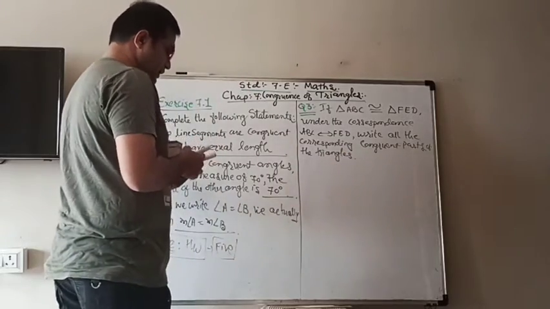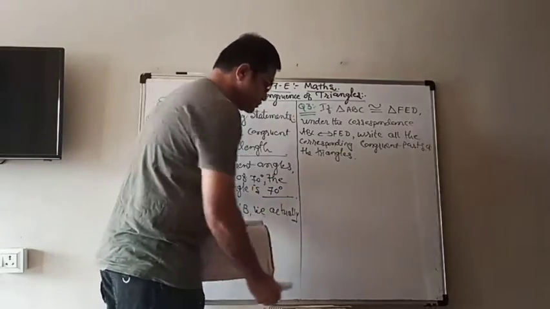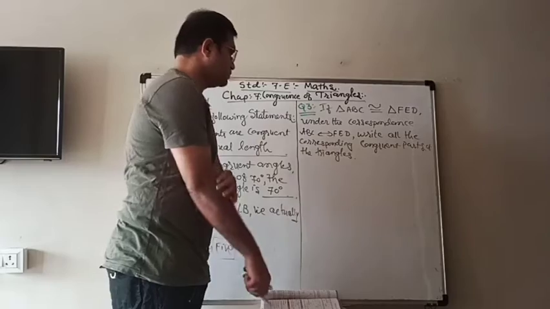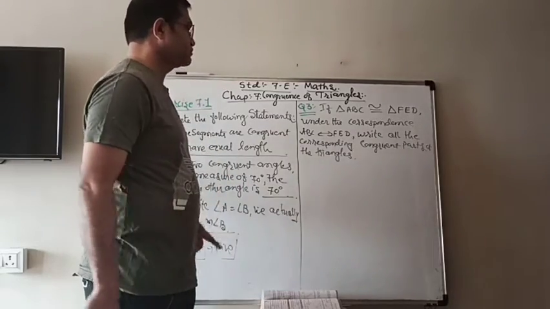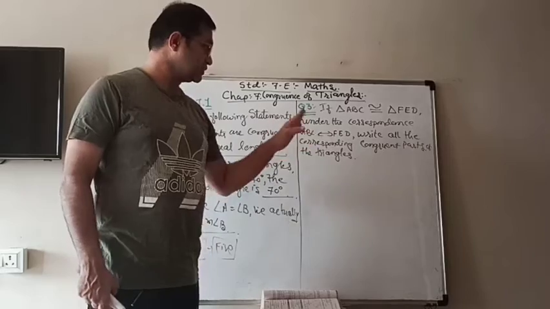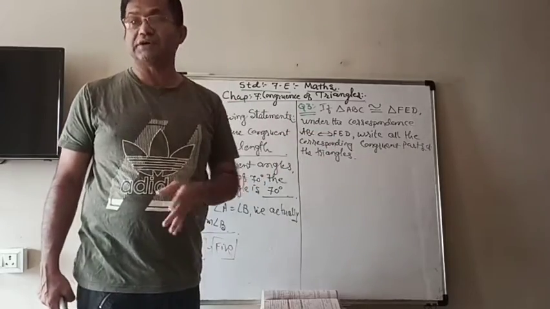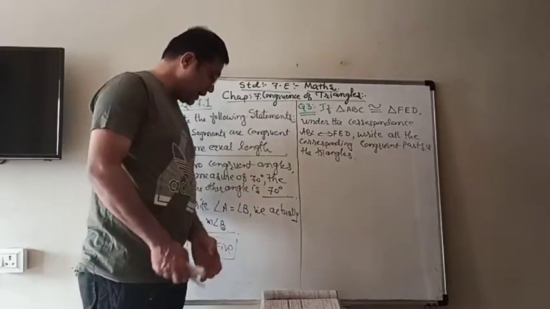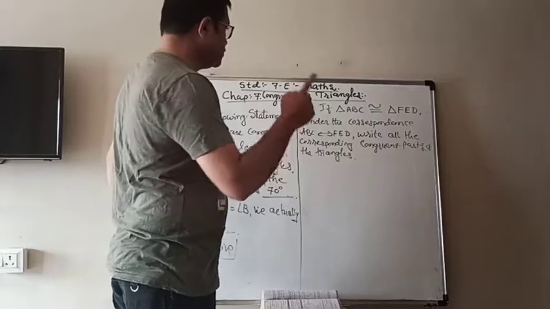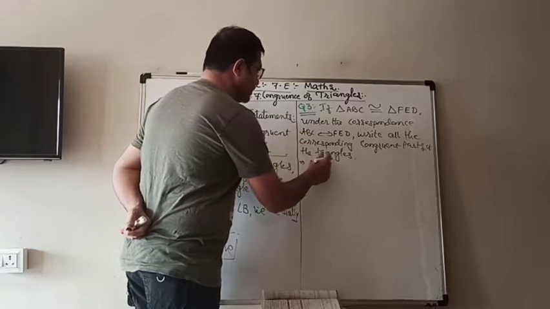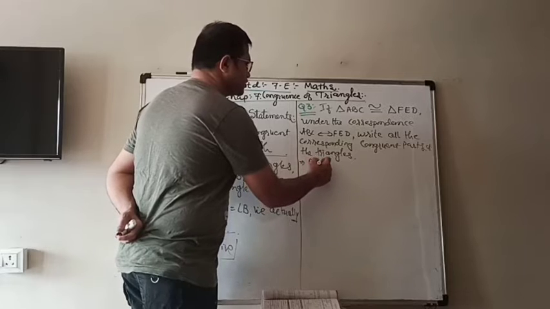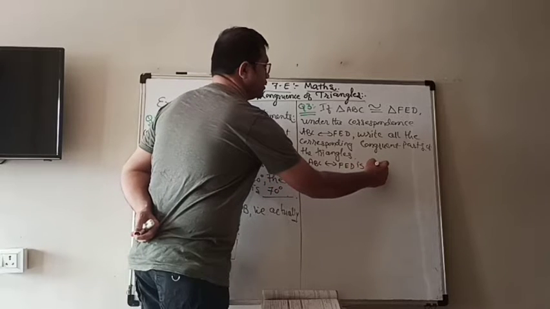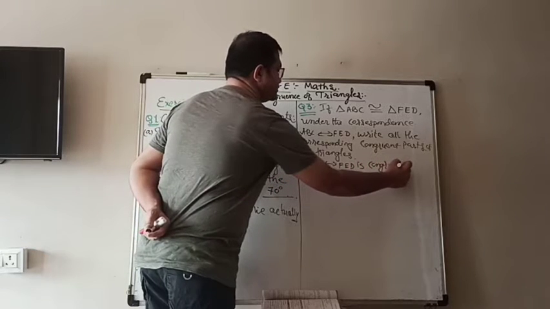Now, as I already explained, when the correspondence is given, you have to be very careful, because the triangle is DEF, but the correspondence is FED. So according to that, we have to write down the answers. Here triangle ABC corresponds to FED and is congruent.